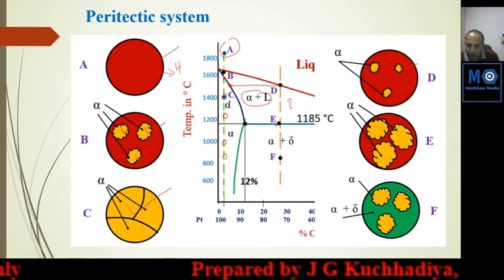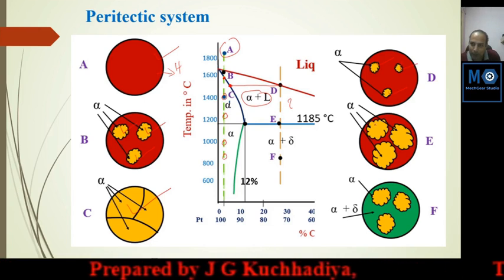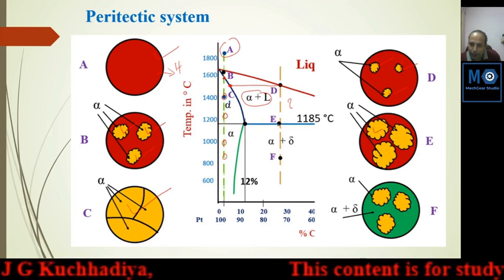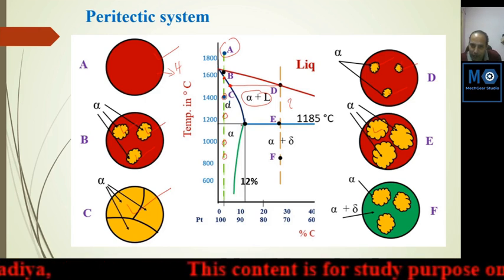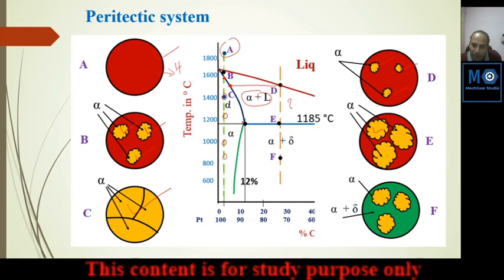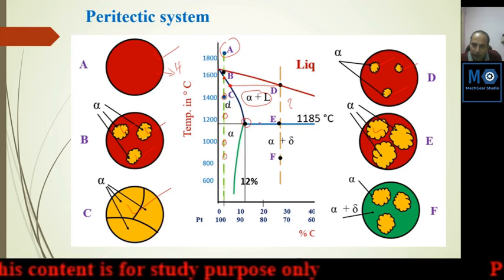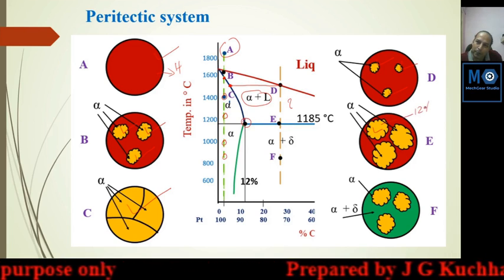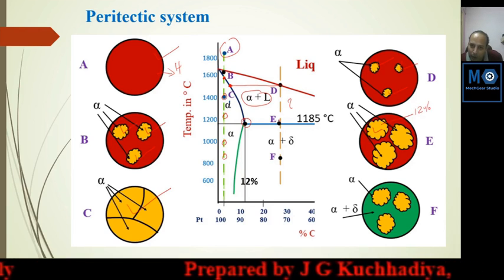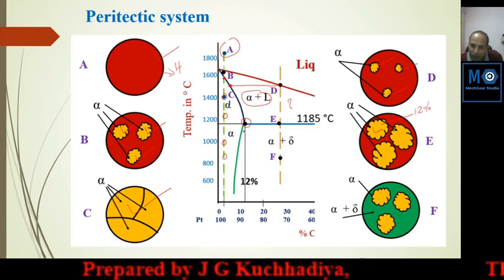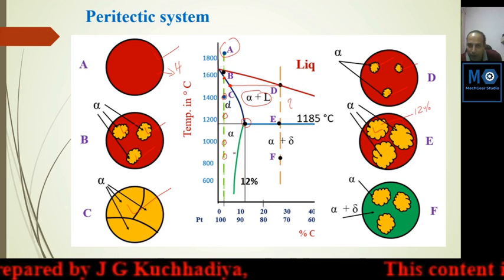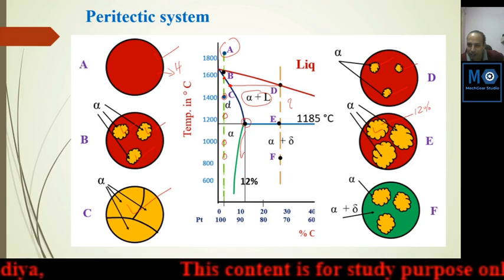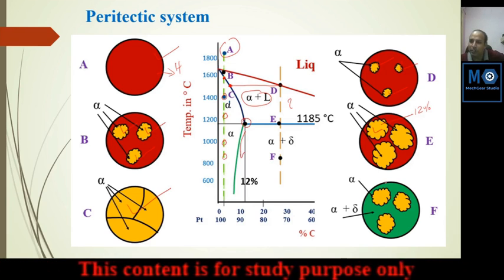Continuously cooling up to point E, this alpha is growing. This dendrite will be growing, and up to which percentage it grows depends on 12%, the maximum solubility. So at point E it will remain 12%. Further cooling from E to F, the alpha solubility is reducing, so this grown region will decrease.